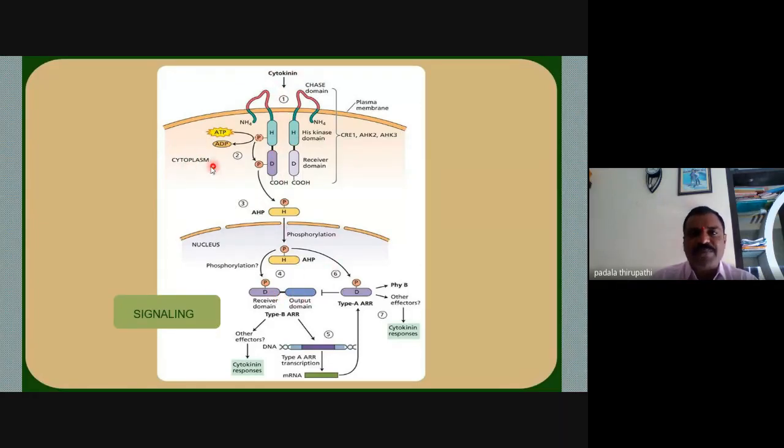This is the cytoplasm, this is the plasma membrane, cytoplasm, and this is the nuclear region. Here the cytokinin induces cell division, the process of cytokinesis, synthesis of tRNA, and some other effects we observe in this slide.